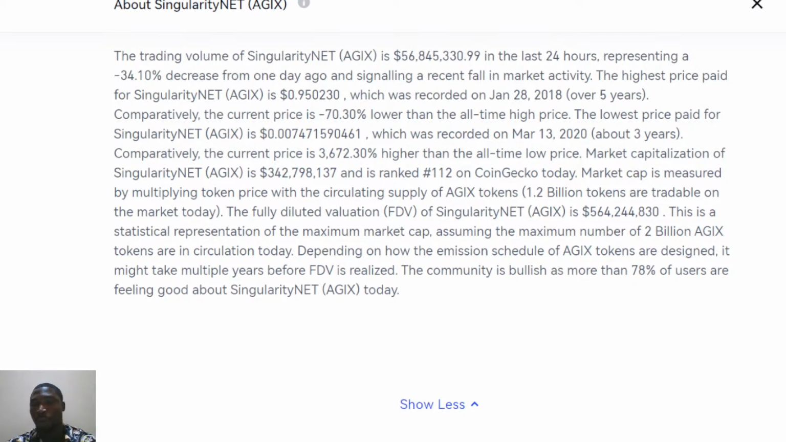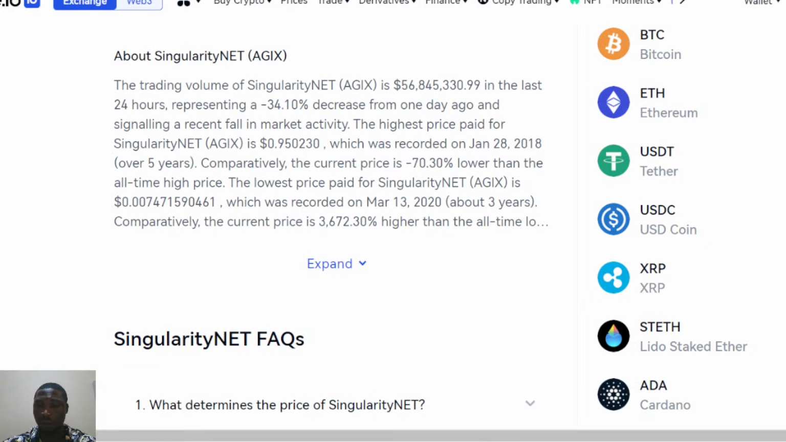So now this community is very bullish, as 78% of users are feeling good about this token today, feeling good that they waited and purchased this token. I believe you guys are following me.